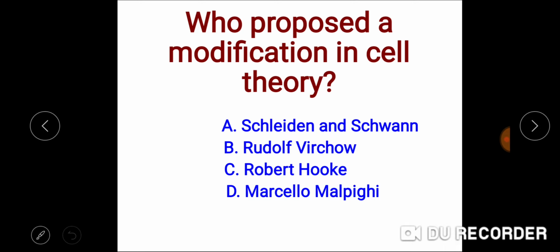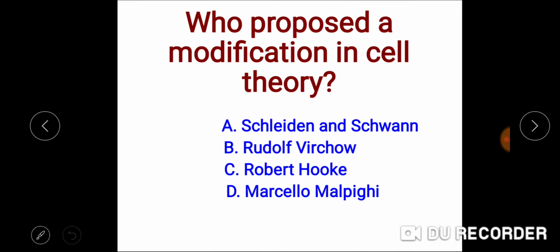Options are Schleiden and Schwann, Rudolf Virchow, Robert Hooke, Marcelo Malpighi. Schleiden and Schwann have given the cell theory. They have not given the modification in the cell theory. Schleiden and Schwann were not able to state where the new cells arise from. So they are concerned with the cell theory.